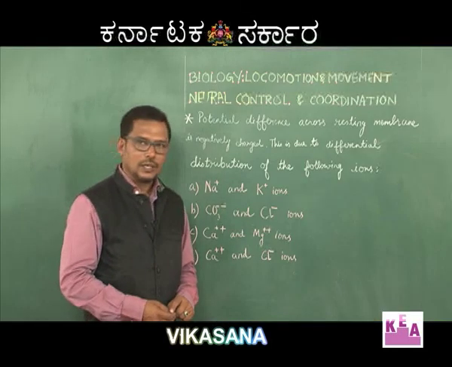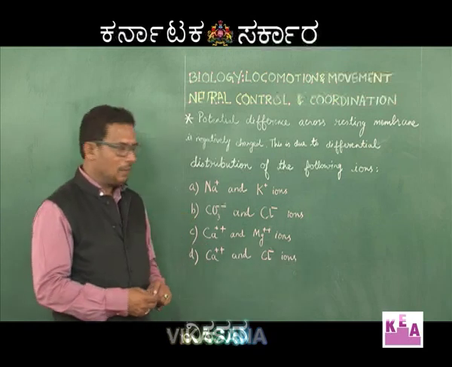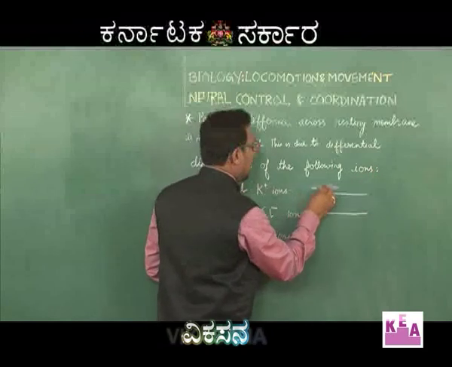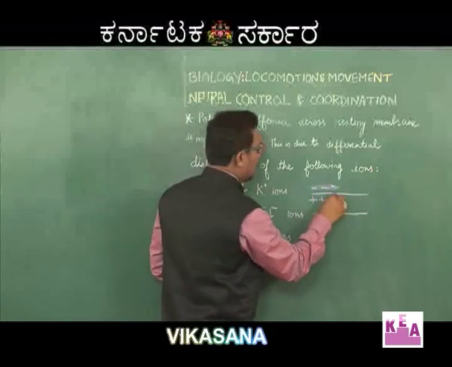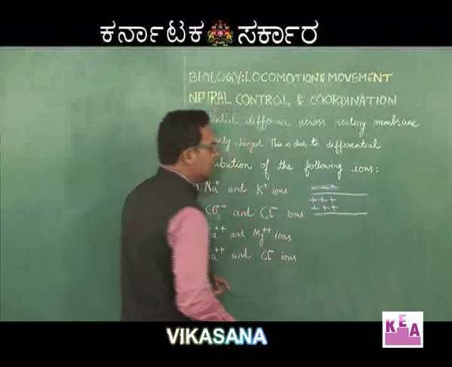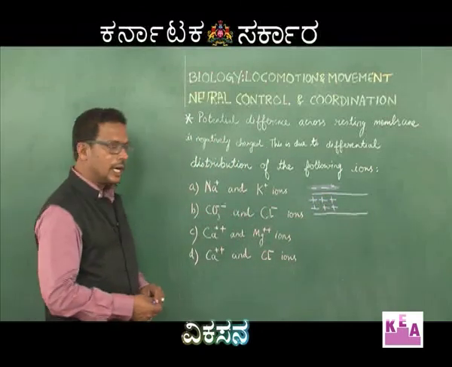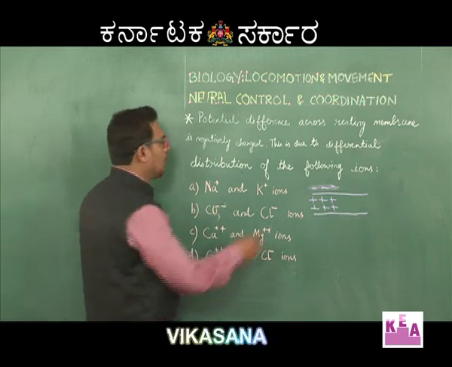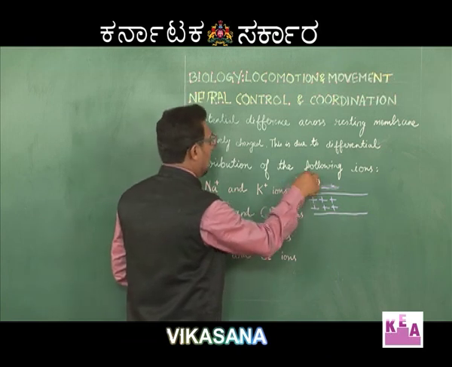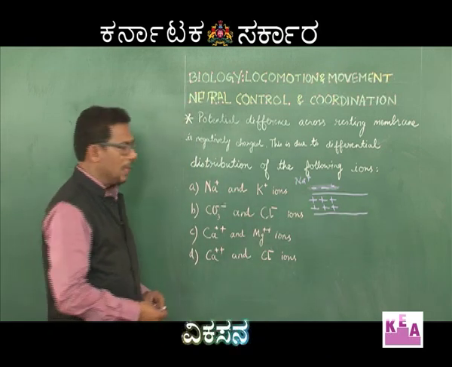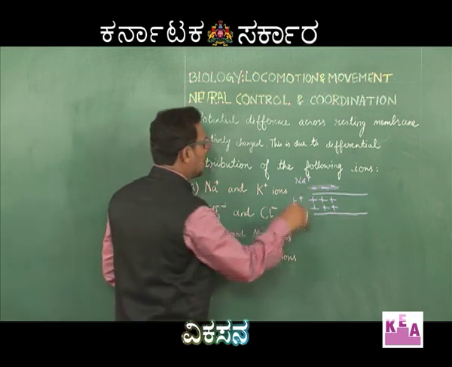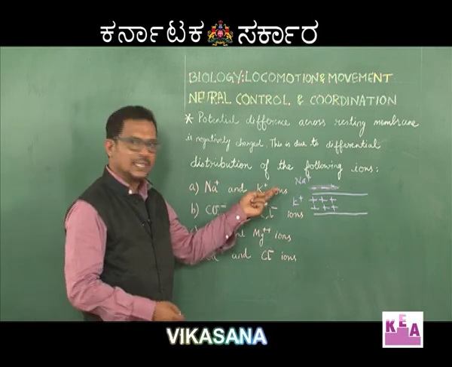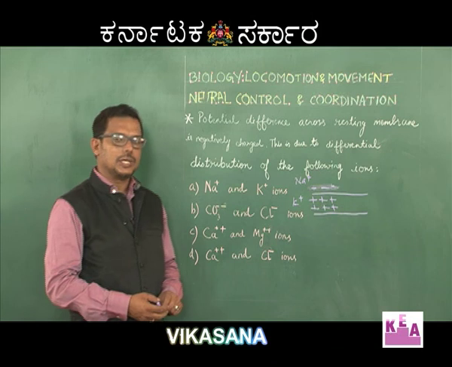As you all know, during conduction of nerve impulse, we have a polarized neuron, negatively charged inside and positively charged outside. This is because of differential distribution of two ions, that is sodium and potassium. There are more sodium ions on the outer surface of the membrane, and there are more potassium ions on the inner surface of the membrane. This potential difference is called resting membrane potential.